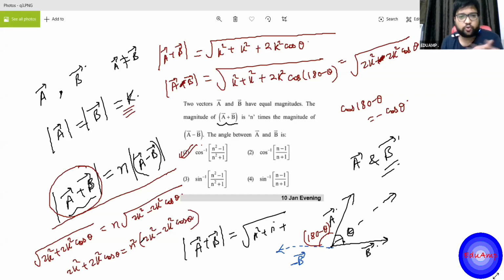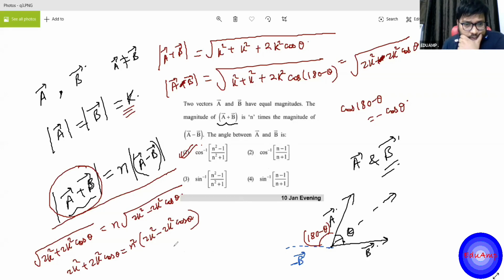You can cancel out 2K square, you can take out common. Okay. So from there you will get 1 plus cos theta is equal to n square minus n square cos theta.